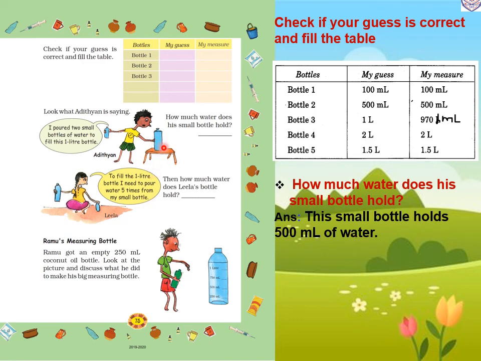Okay, so he poured water 2 times. 2 times he will pour, so it will make 1000 milliliter. So it will be 500 milliliter of water each time. First he will pour, so 500 milliliter of water will come in the bottle. Then the second time he will pour again, that will become 1000 milliliter of water, which is equal to 1 liter.